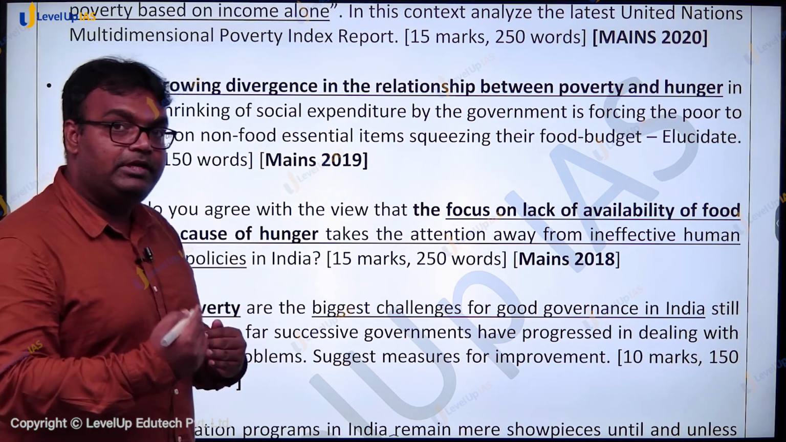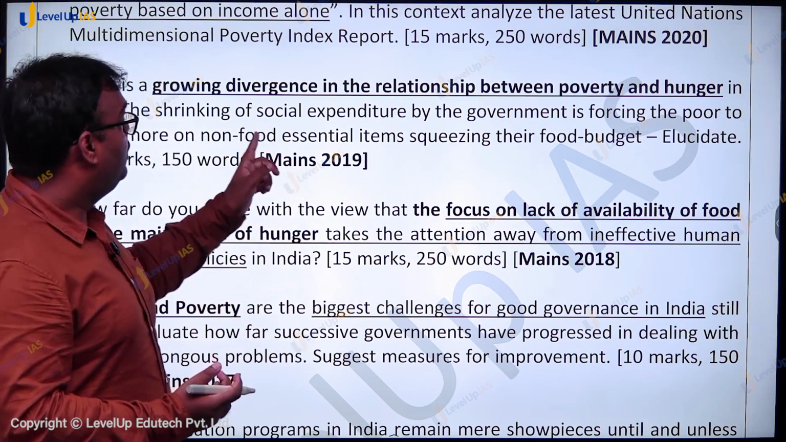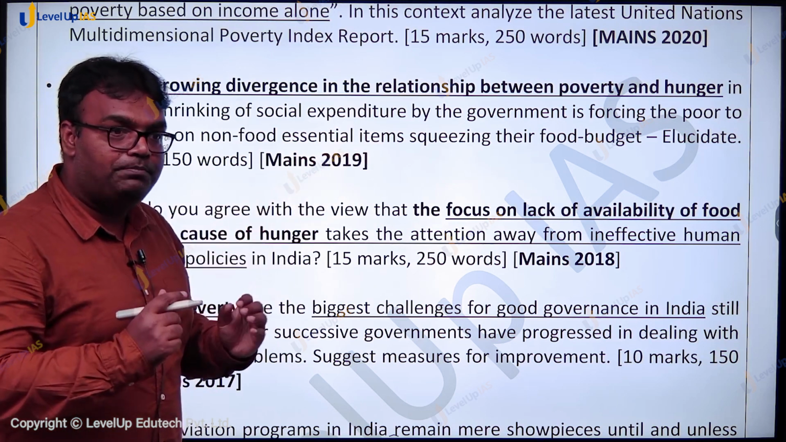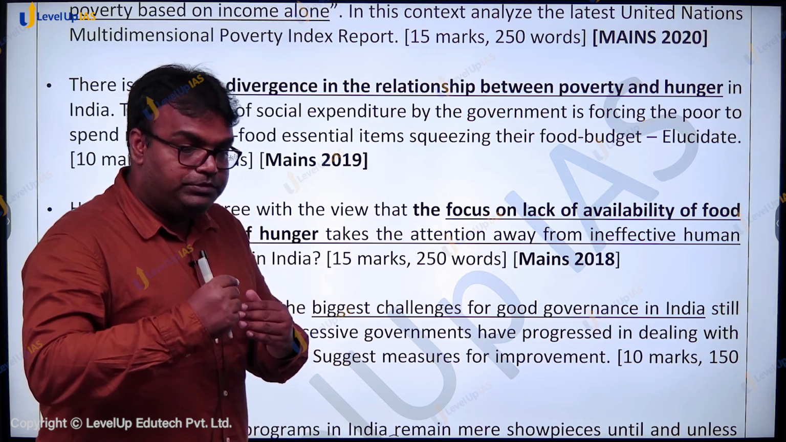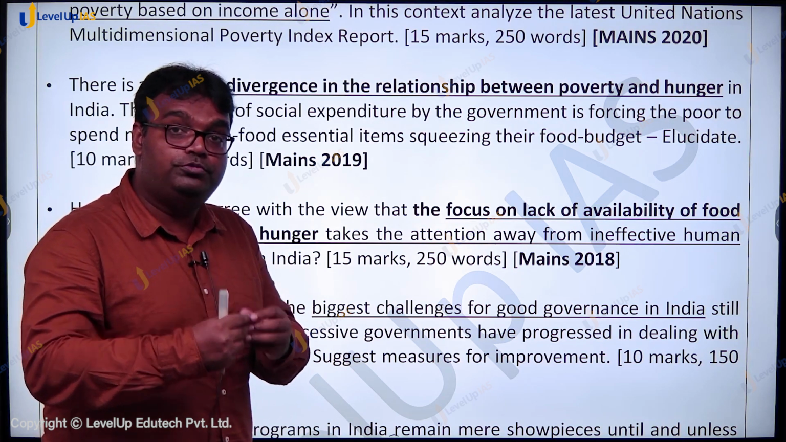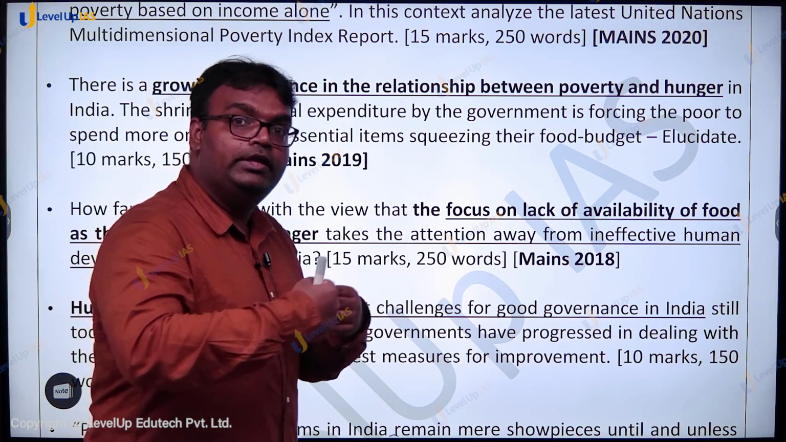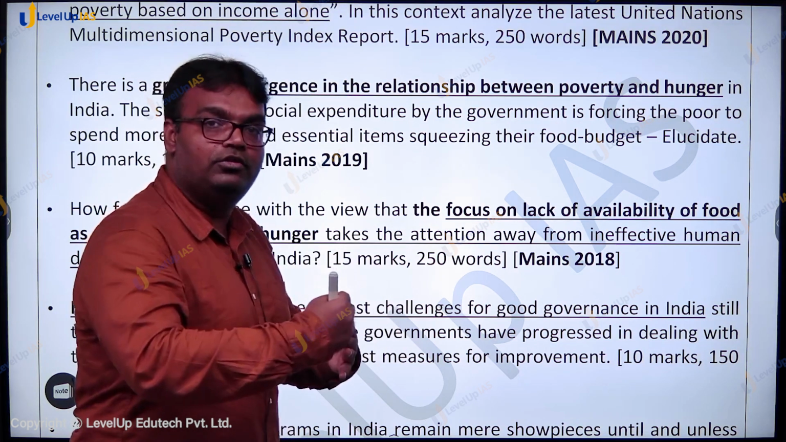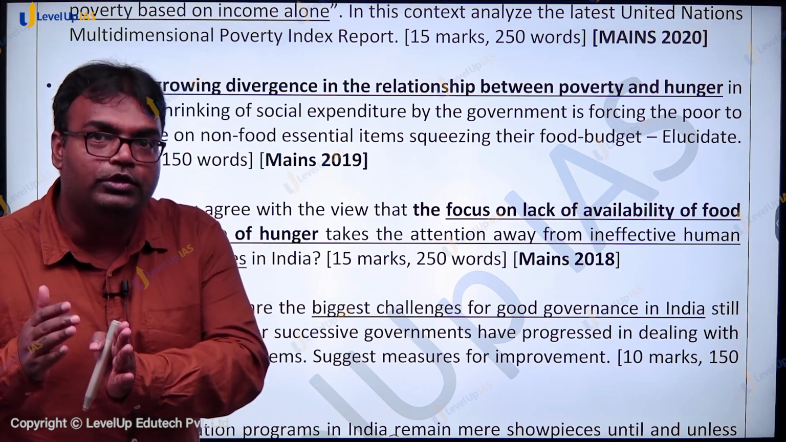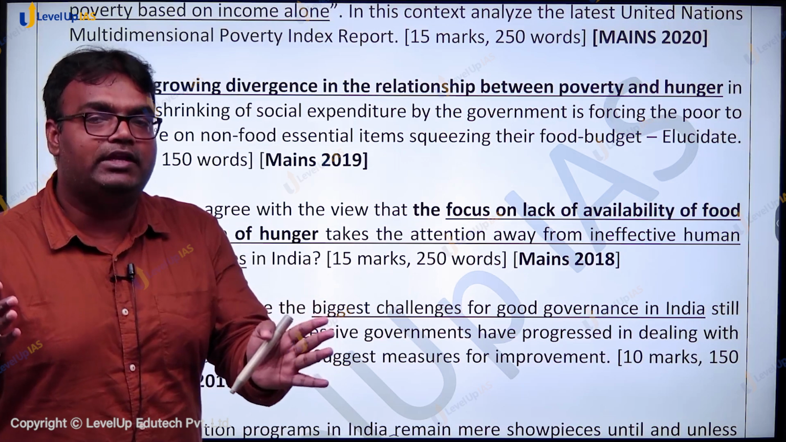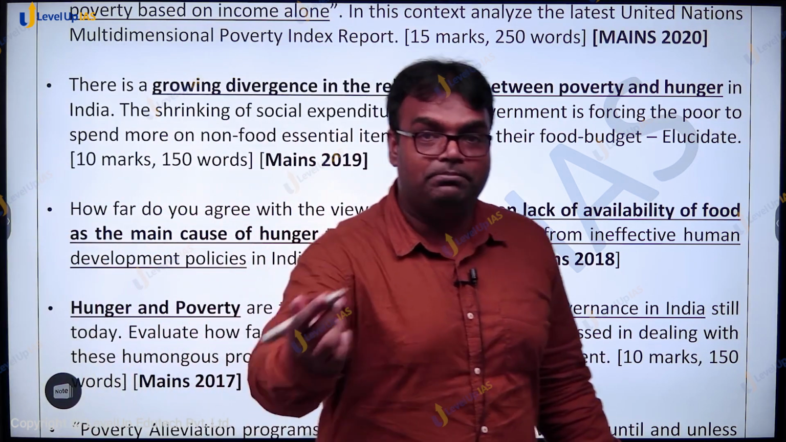Because government is spending less money on social expenditure, what is happening is, citizens themselves have to spend that money from their pocket. When they are spending the money on health, on education more than what they used to earlier, the money available for food is reducing, and thus the divergence. This is something that you have to elucidate. Here you may have to give some examples as well.